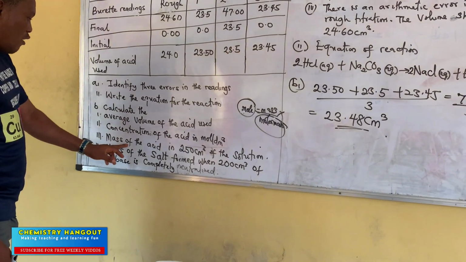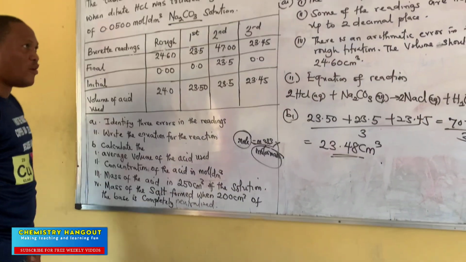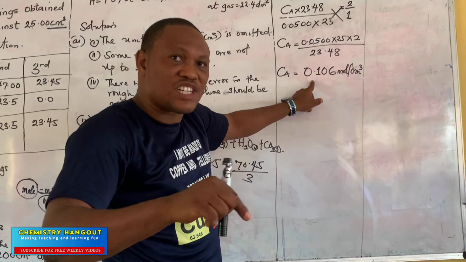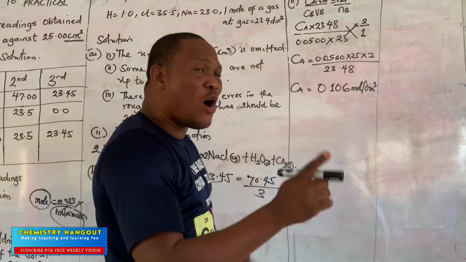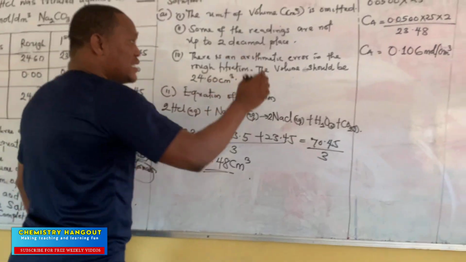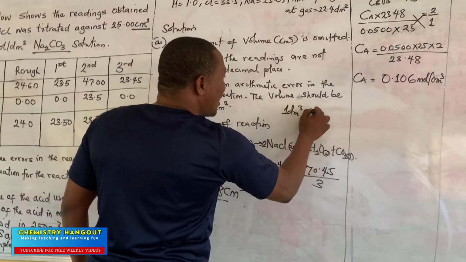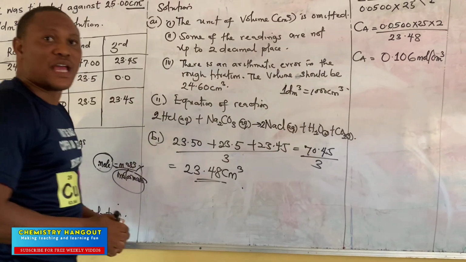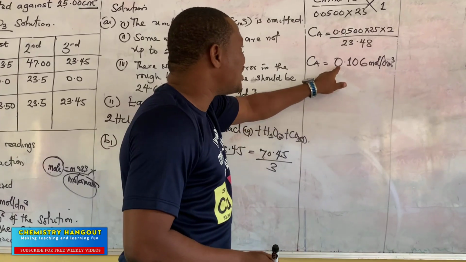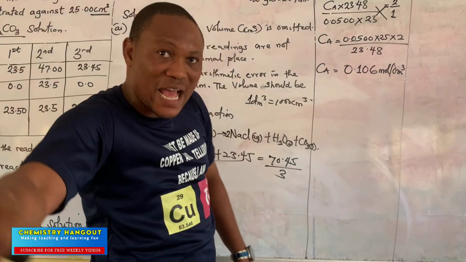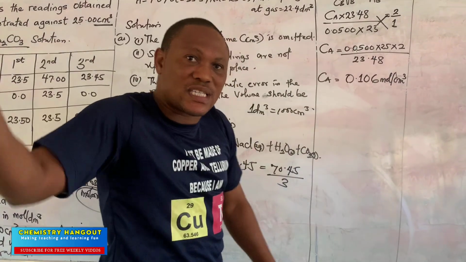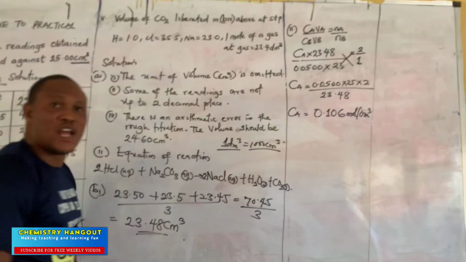Now the number 3. They said the mass of the acid in 250 centimeter cube of the solution. What did we just get? We got the concentration of acid in mole per dm cubed. Now, you have to be very, very careful when you get questions like this. The reason is because the standard measurement is 1 dm cubed, which is 1000 centimeter cube. I don't know if you get that. So the meaning of this is that the 0.106 mole per dm cubed is telling us that you have 0.106 mole in 1 dm cubed. Or you have 0.106 mole in 1000 centimeter cube, because 1 dm cubed is equivalent to 1000 centimeter cube.